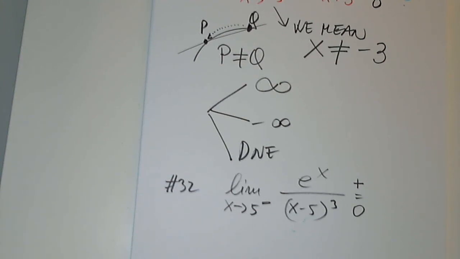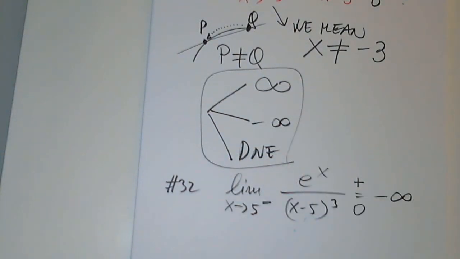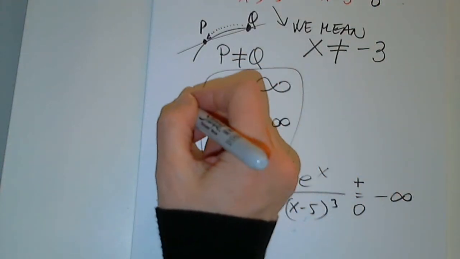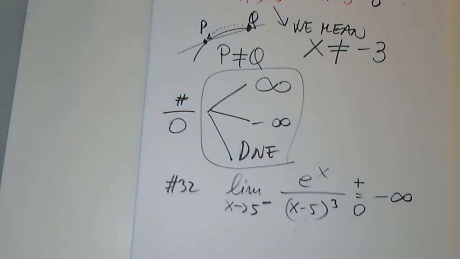So the denominator would be negative. So therefore, the answer would be negative infinity. It must be one of these situations. So this is always a number divided by 0. A number divided by 0 has three possibilities: infinity, negative infinity, or the limit does not exist.